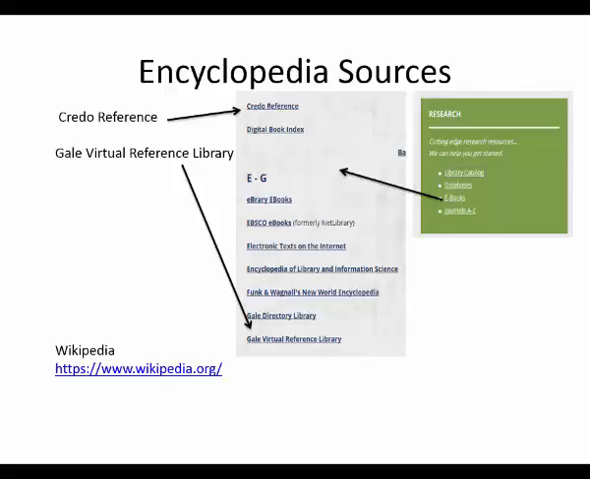To find background information on your pictures, you're going to come to the library homepage, come down to the green research box, and use ebooks here. When we come to ebooks, Credo Reference is a very good place to go, and we also have the Gale Virtual Reference Library here at the bottom.